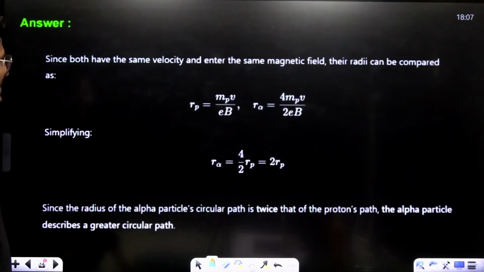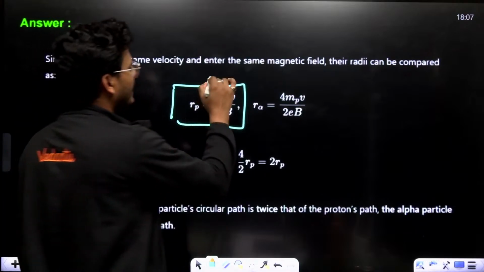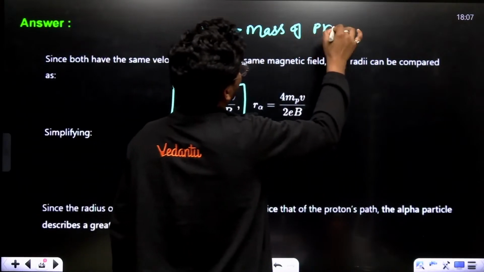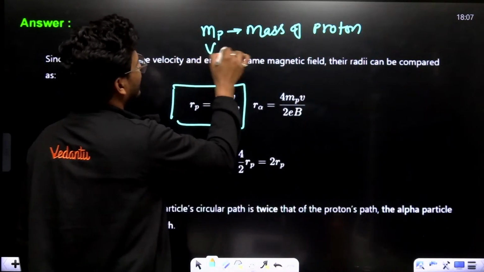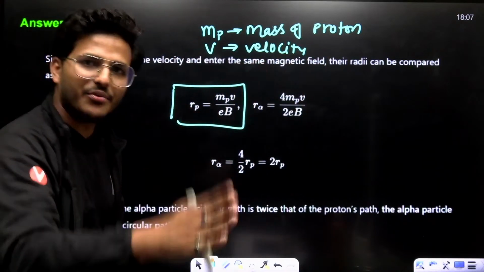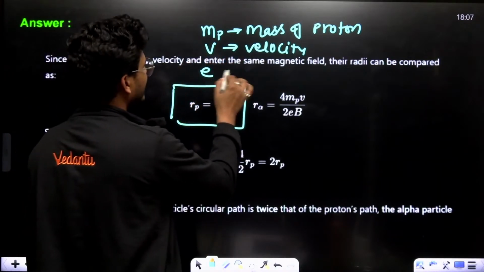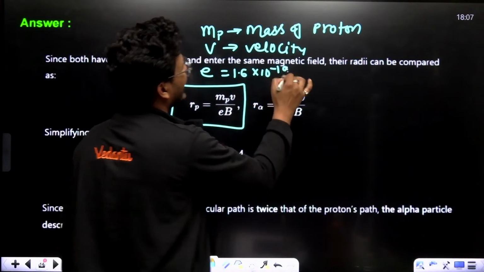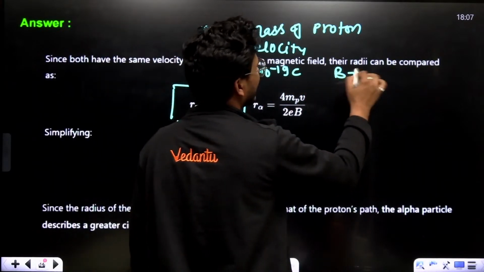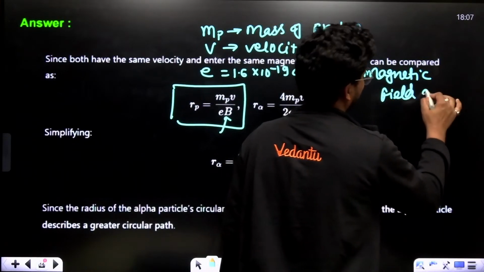Alright, let's see. Radius Rp equals mp v upon eB. Mp means mass of proton. And what is v? V is the velocity. As in the question, v will be the same for alpha particle and proton. And what about e? e is basically one electronic charge, that is 1.6 into 10 to the power minus 19 coulomb. And this is B, the magnetic field intensity.